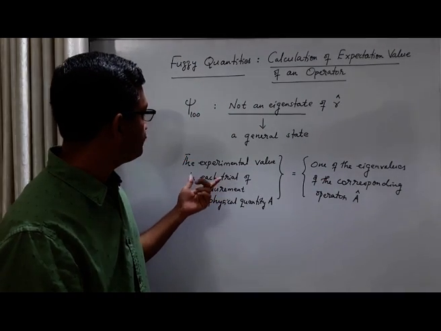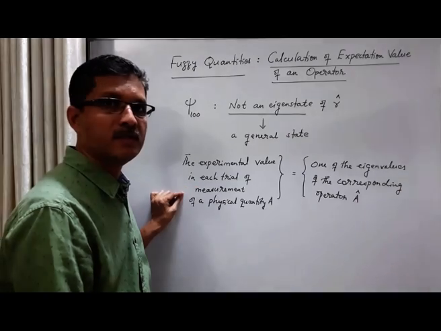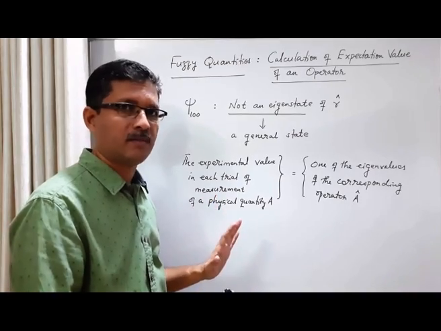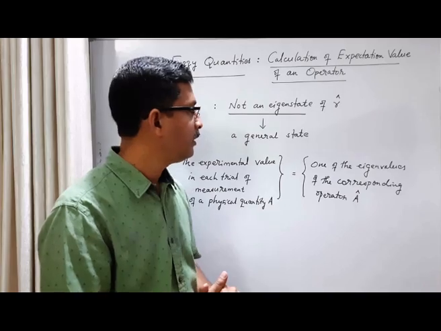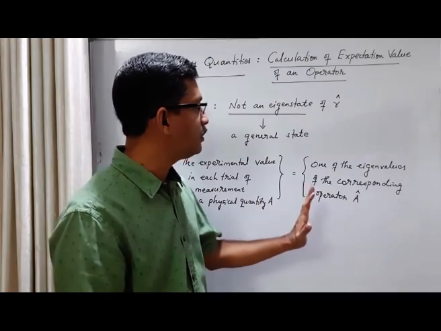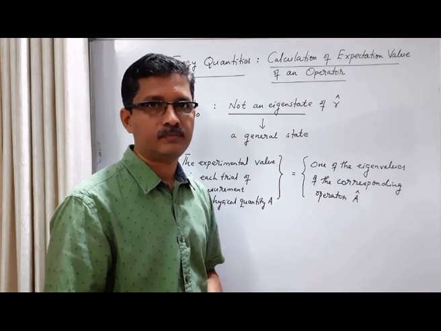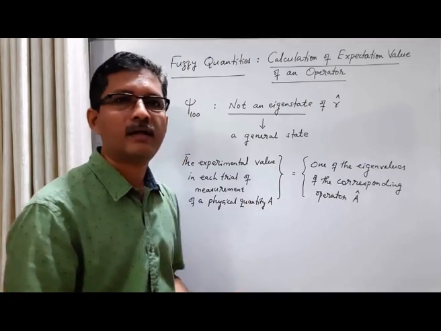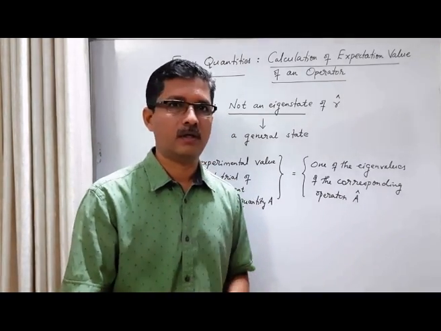So, the experimental value we obtain in each trial of measurement of a physical quantity A, when the system is in some state — I haven't talked about the state of the system, so it can be any state — will be equal to one of the eigenvalues of the corresponding operator A cap. This is a very fundamental idea. Now, with this idea, let us go back to our discussion of sharp and fuzzy quantities.